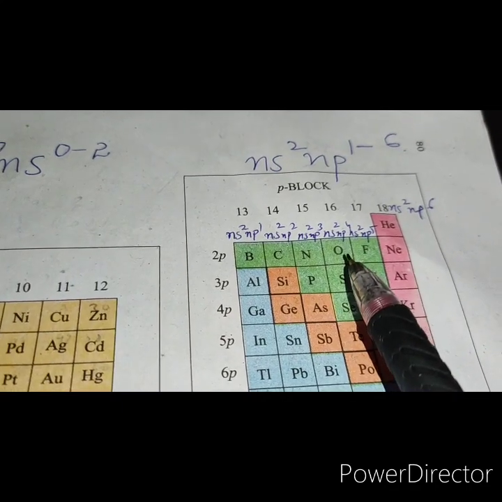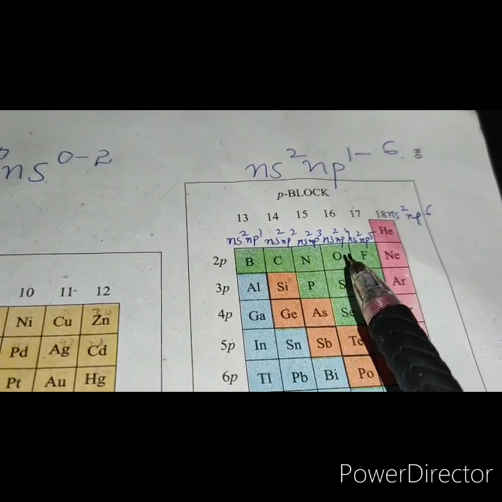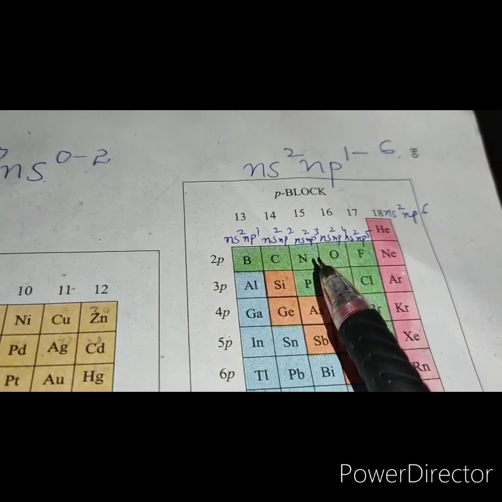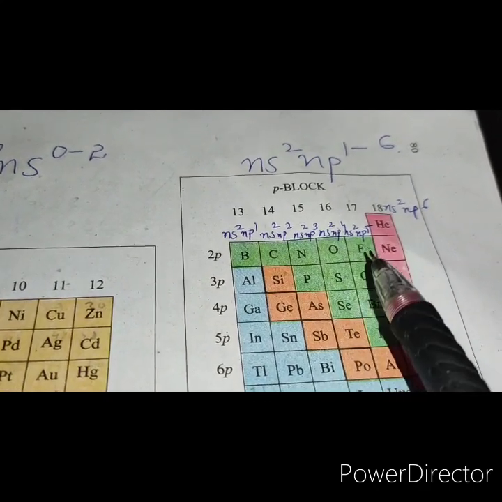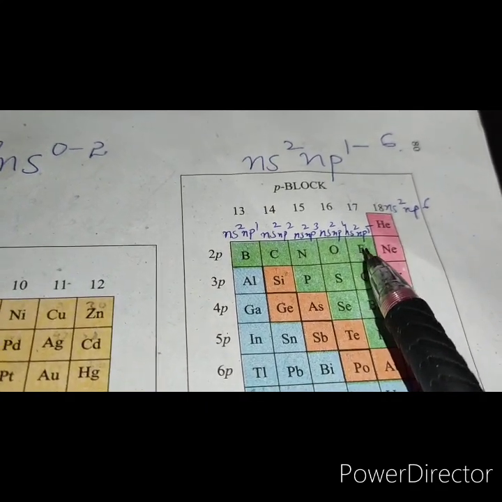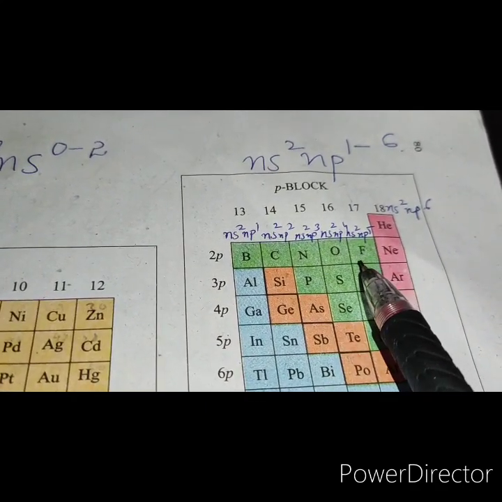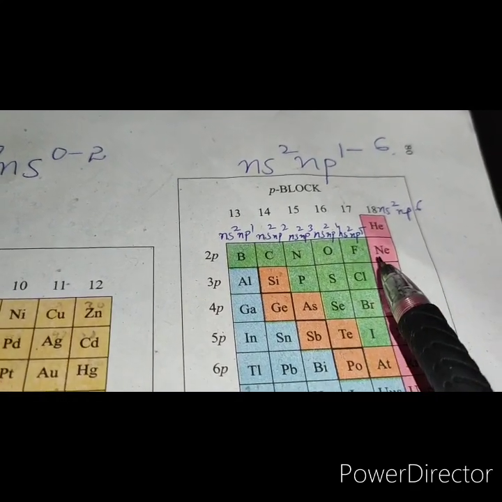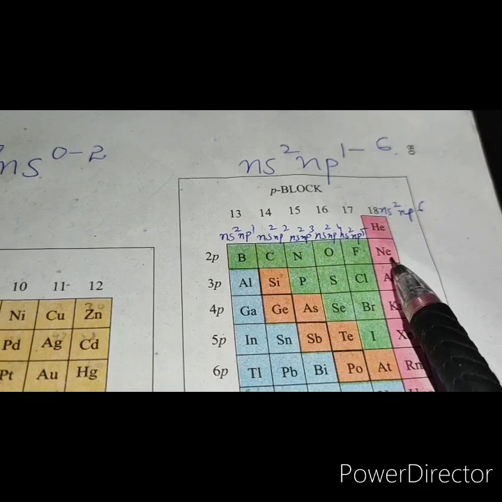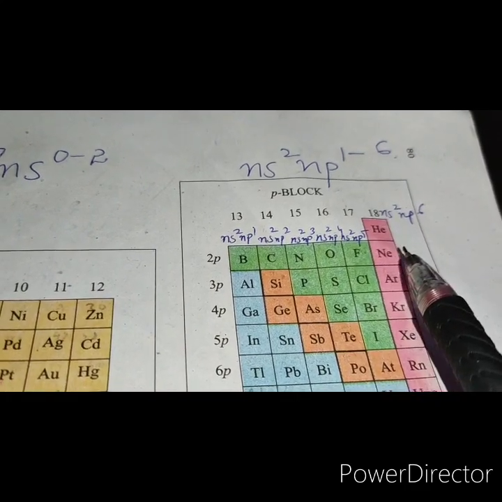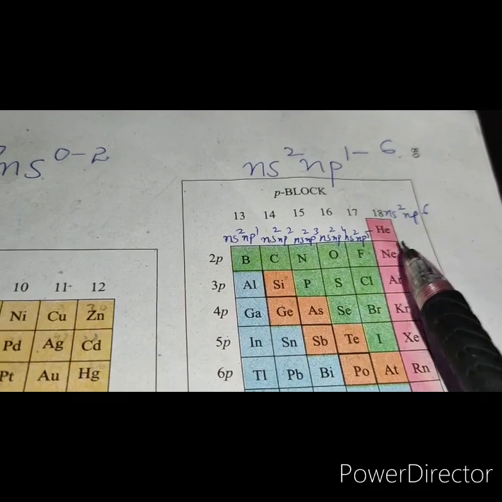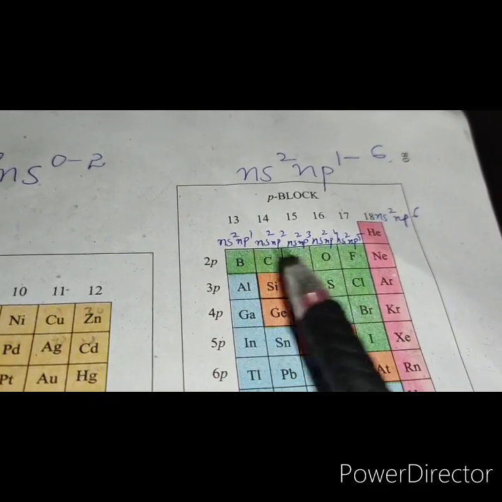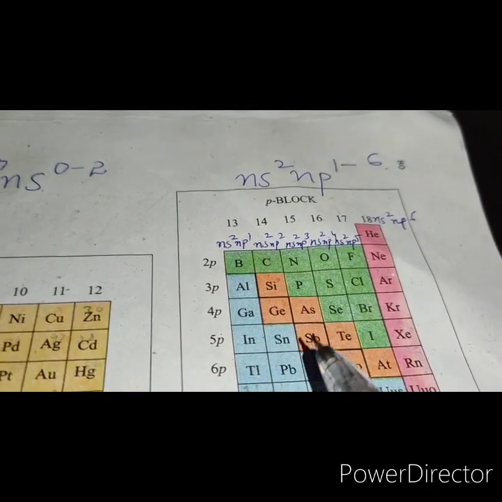Right? So for oxygen it is ns2, np4. Oxygen atomic number is 8, so 1s2, 2s2, 2p4. Then for fluorine the atomic number is 9, so we have 1s2, 2s2, 2p5, and then we talk of neon having atomic number 10, so 1s2, 2s2, 2p6. Right? So in this way these are the general electronic configurations of the group.